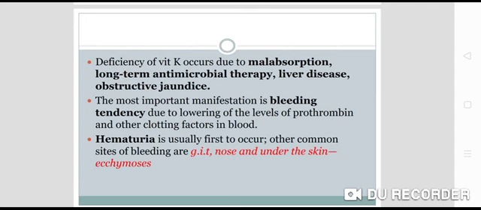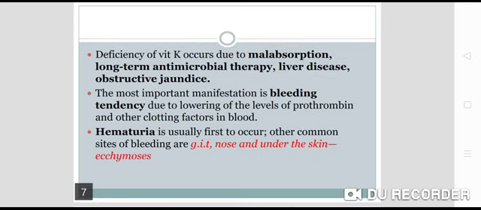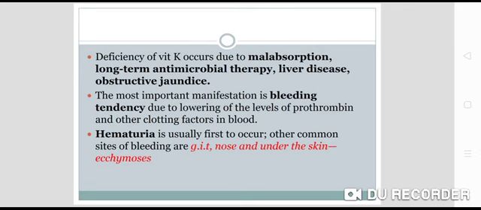But whenever there is a deficiency of vitamin K due to malabsorption syndrome, long-term broad-spectrum antimicrobial therapy, liver diseases like cirrhosis of liver, or obstructive jaundice, deficiency of vitamin K can occur. If there is a deficiency of vitamin K, that means these vitamin K dependent clotting factors will not be there.